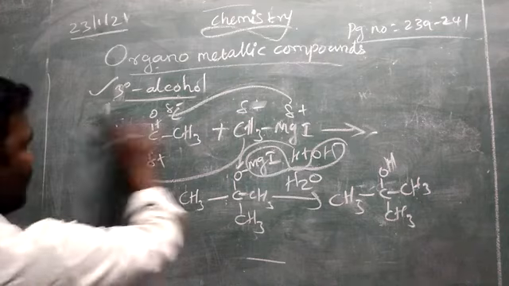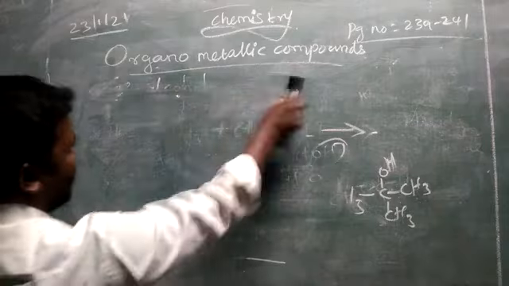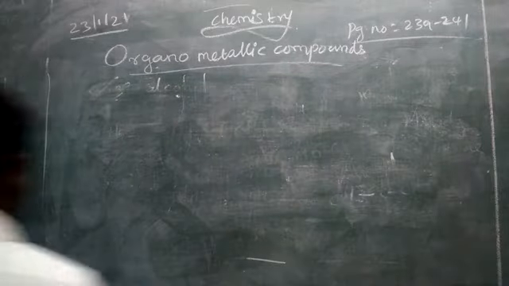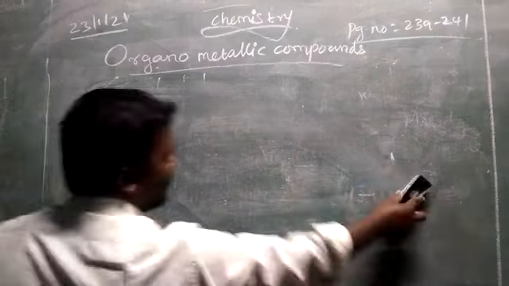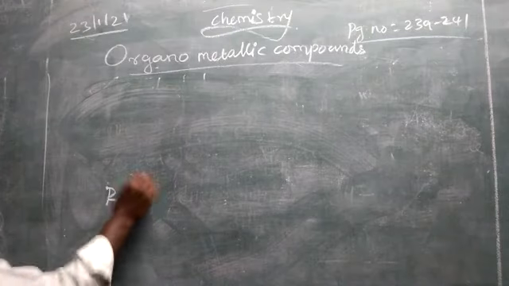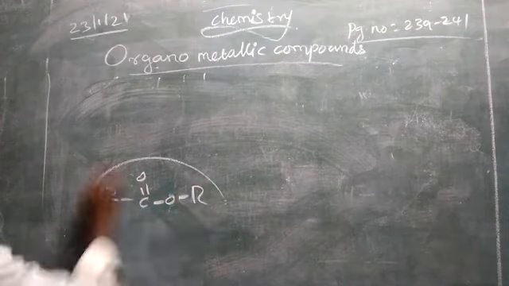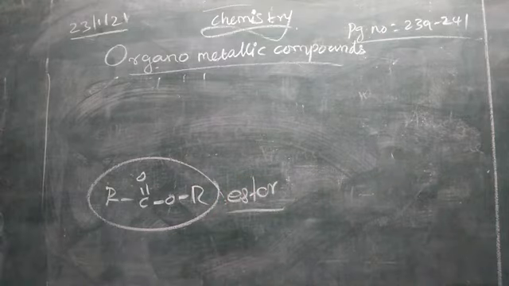We have to take ethyl formate, one of the ester compounds. If you find a structure like RC double bond OR, we can say that the functional group name is ester.